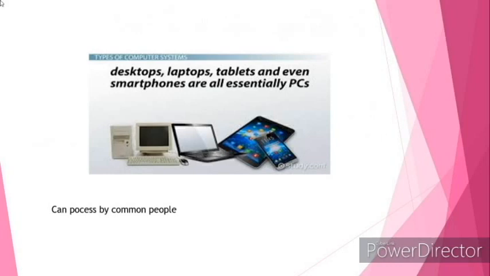See, you can see in the picture, desktop, laptop, tablets, and iPhones or smartphones are examples of different types of computers, and these computers can be possessed by common people like us. We can purchase desktop computer, laptop, tablets or smartphones.